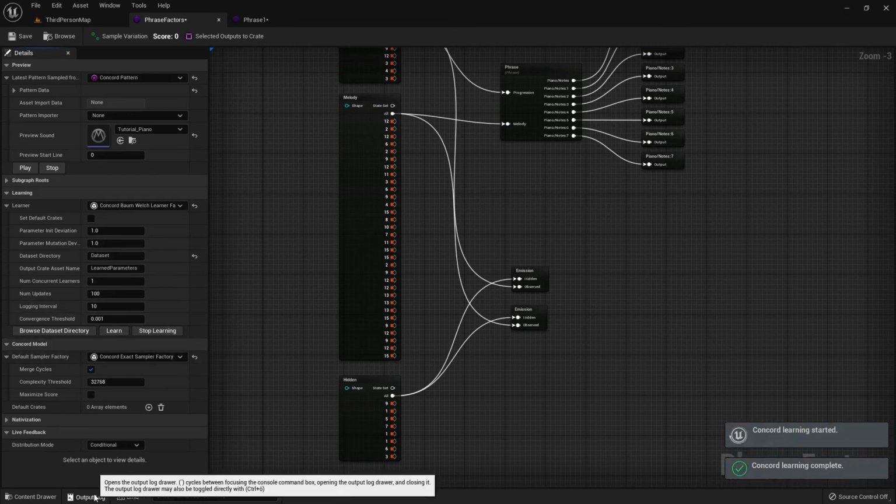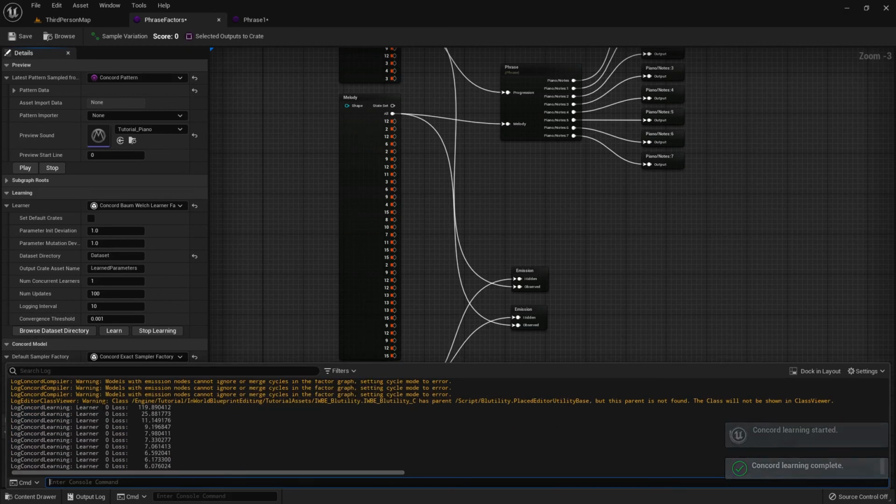And we see here the progress is almost instantaneous, and in the log we can see how the loss went down from a fairly high value of 120 for the random initial setting all the way down to 6 after the training was completed. If I let the training run for more updates, it will become even better, even though we have very little states. However, early stopping can also be used as a way to let the model be a bit more ambiguous and have a bit more breadth of the available outputs.